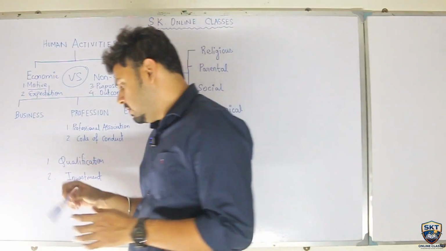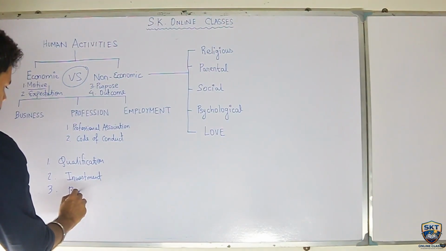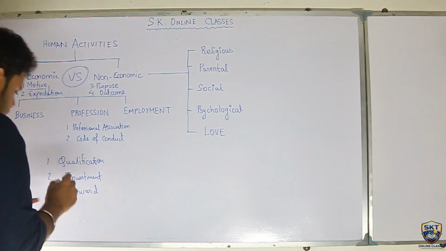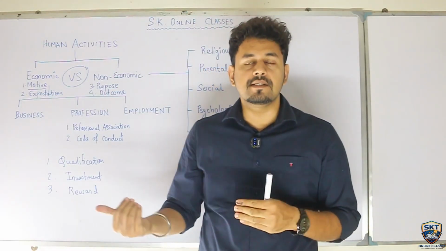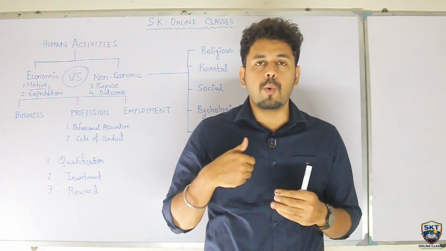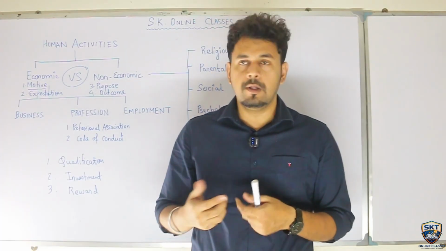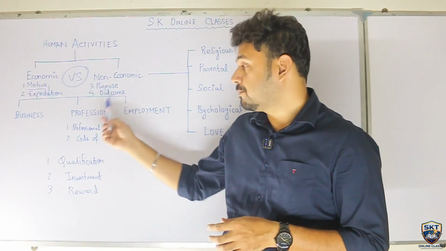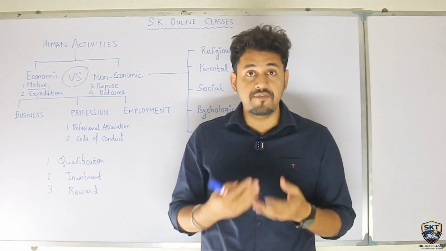Now the next point, number 3, is reward. Now, the reward that we get from business is termed as profit. Why are we doing business? To get profit. So reward is the profit. What is the reward for profession? The profession's reward is professional fees.